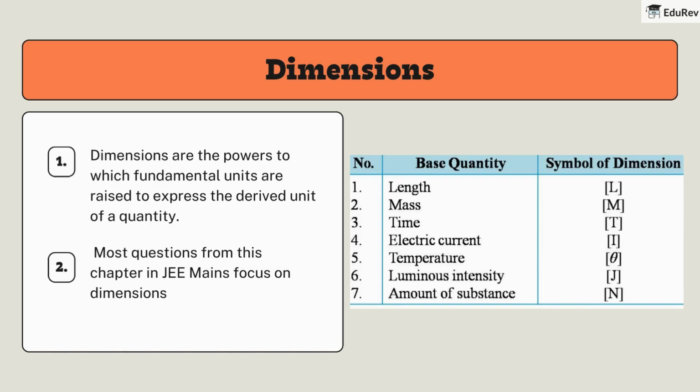Let's look at the dimensions of our fundamental quantities. Length has the dimension symbol L. Mass has the dimension symbol M. Time has the dimension symbol T. Electric current has the dimension symbol I. Temperature has the dimension symbol theta. Amount of substance has the dimension symbol N. And luminous intensity has the dimension symbol J. Now, here's the cool part, we can use these to find the dimensions of other quantities too.